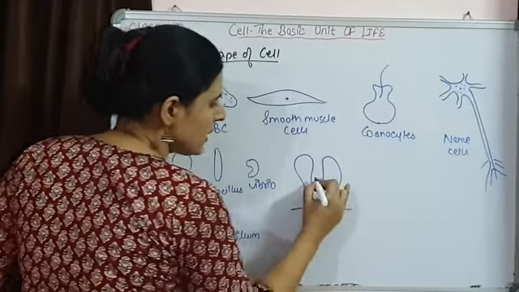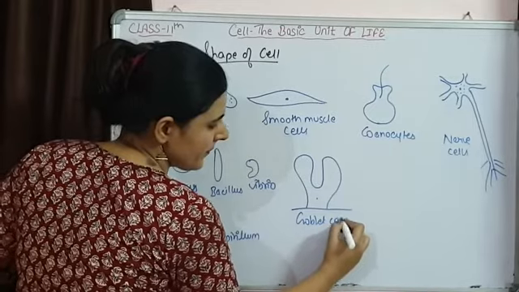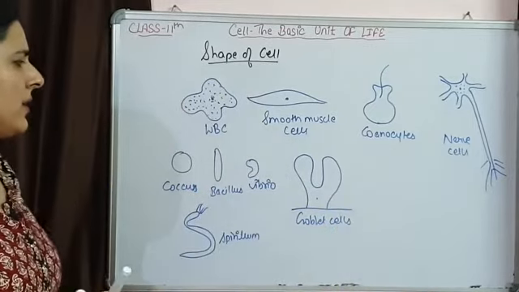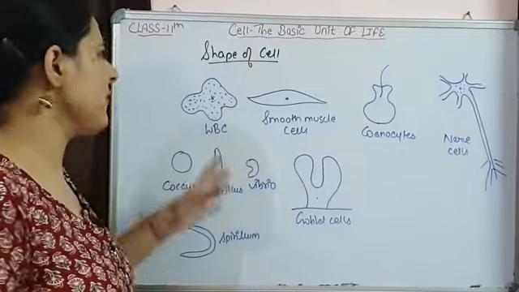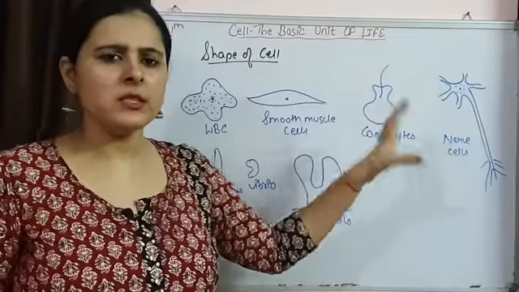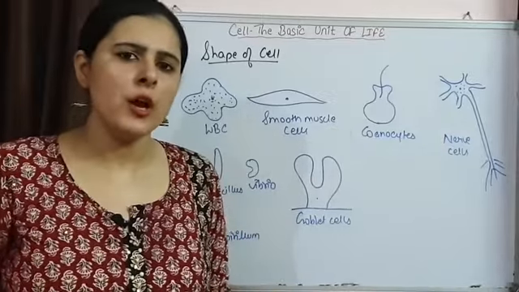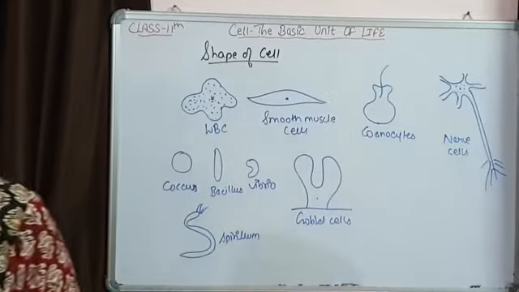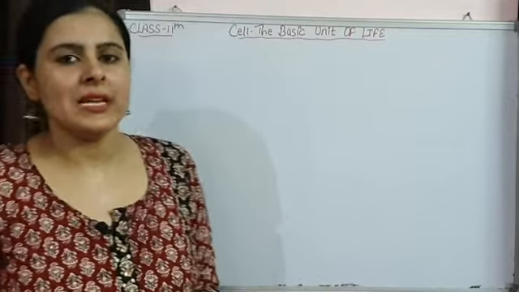So this is how the goblet cells are going to be present. So I have drawn a few. There are lots of cells with different shapes, and this simply depends upon the type of function these cells perform. So this is how the shape and size of the cell varies.